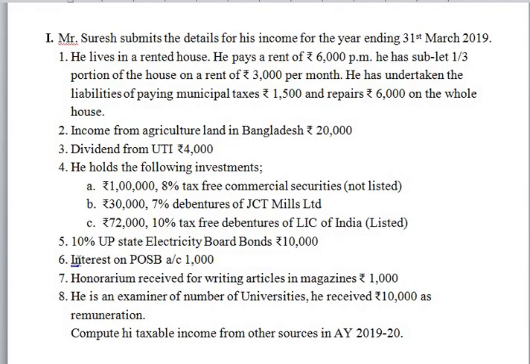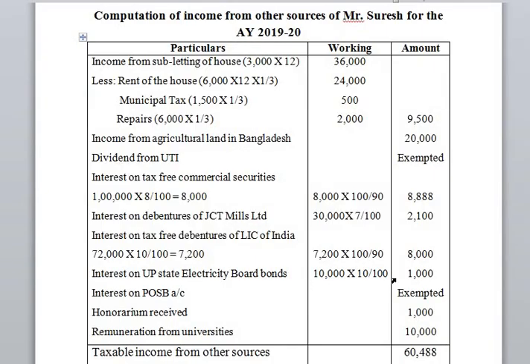Next, interest on post office savings bank account, rupees 1,000. It is exempted because as per the income tax rules, interest on post office savings bank account will be exempted up to rupees 3,500.